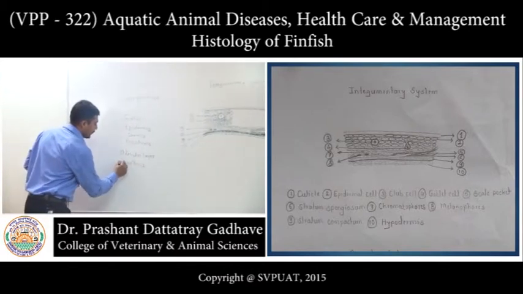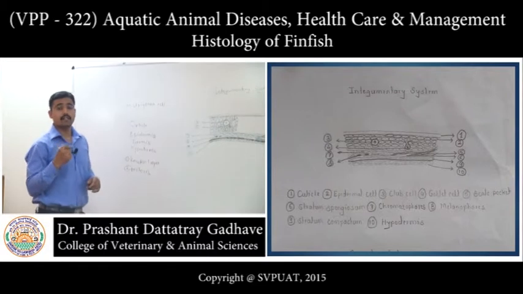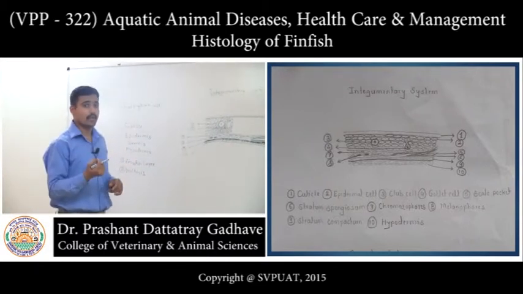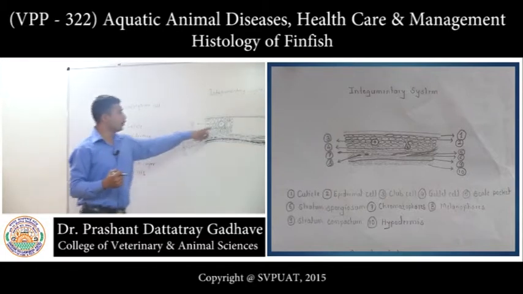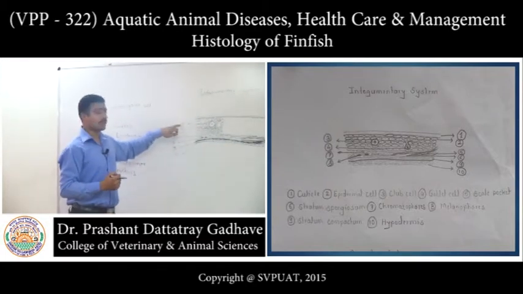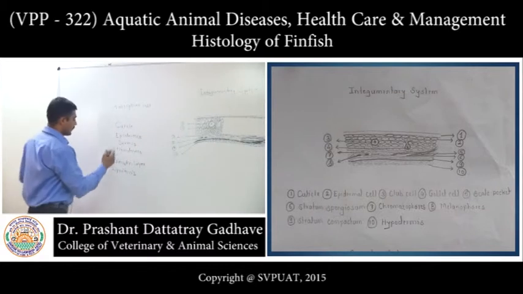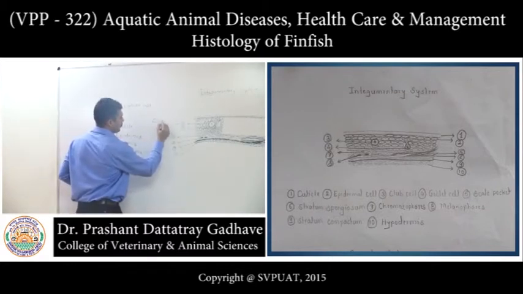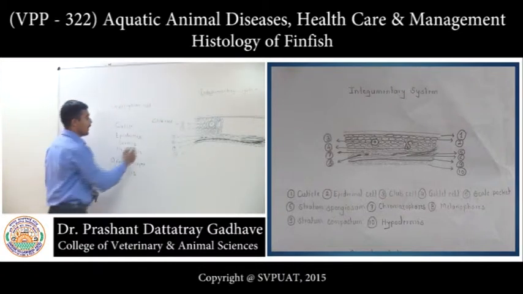These are the two basic differences. Again, the third difference is the presence of some special cells. What are they? Now look at this clear structure, number three. This is nothing but the club cell. The other name of the club cell is the alarm cell.